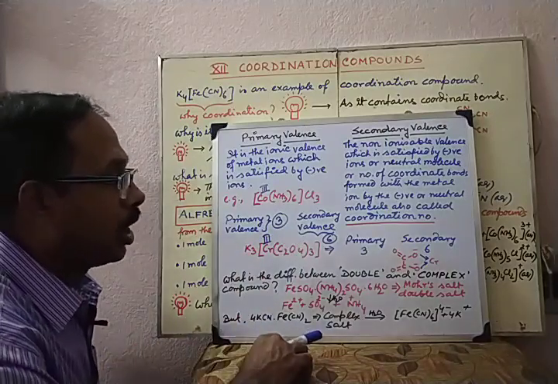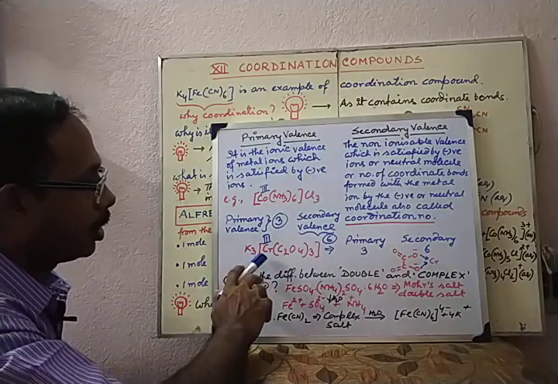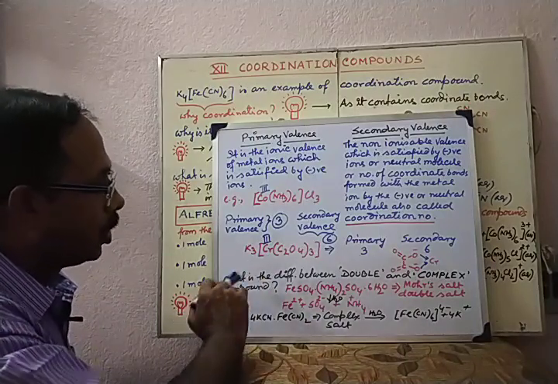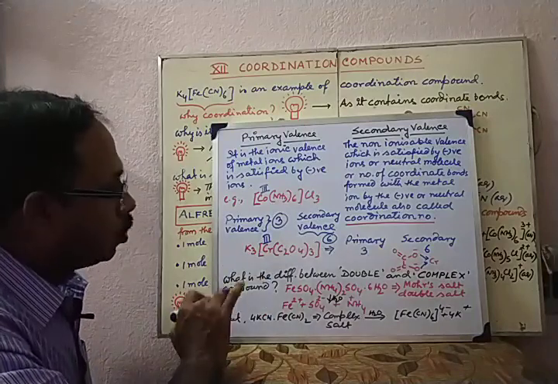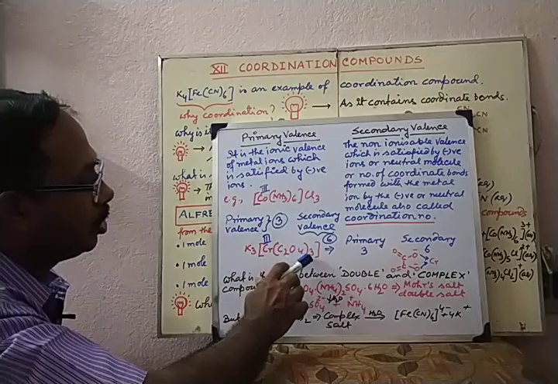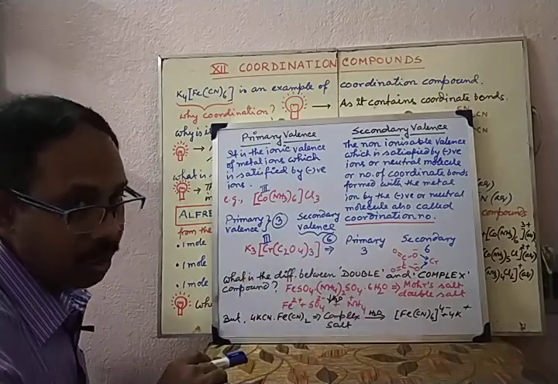And what is the coordination number for this chromium? That means what is the secondary valence of this metal ion? Usually students say it is 3 because there are 3 oxalate ions.